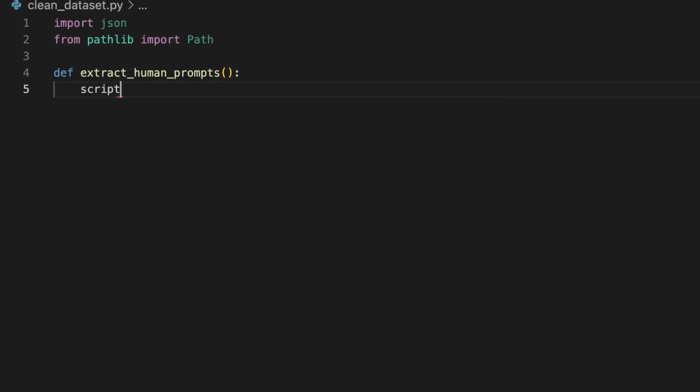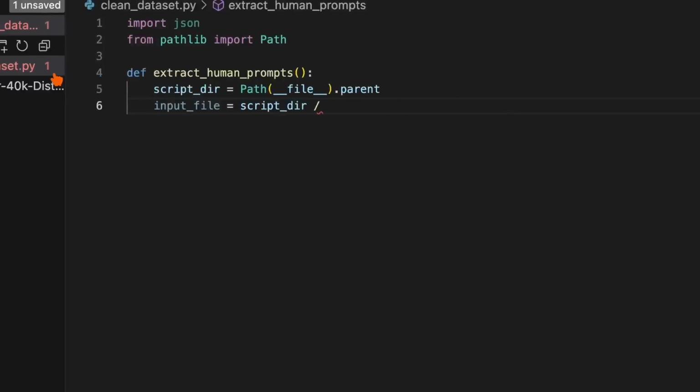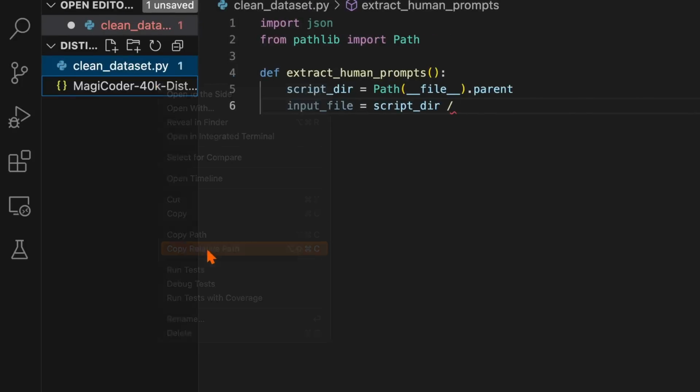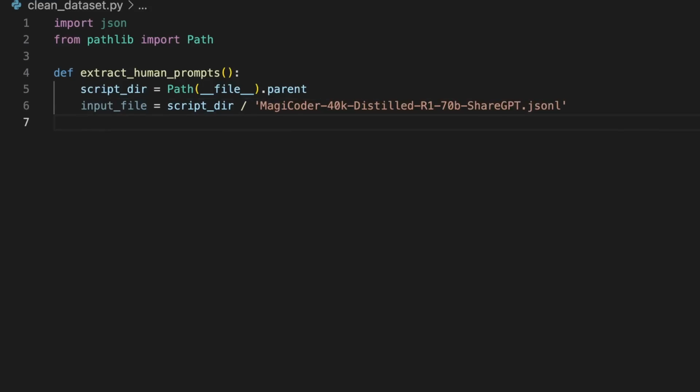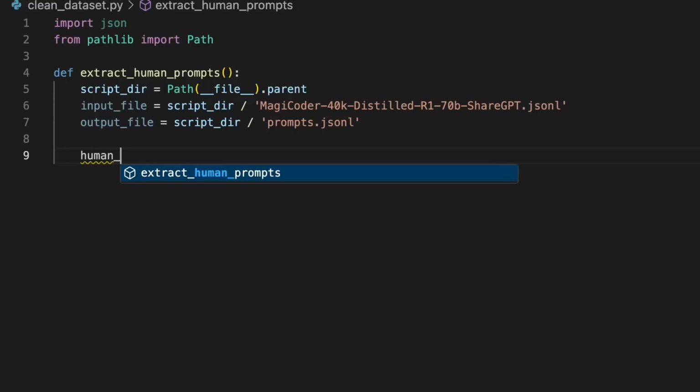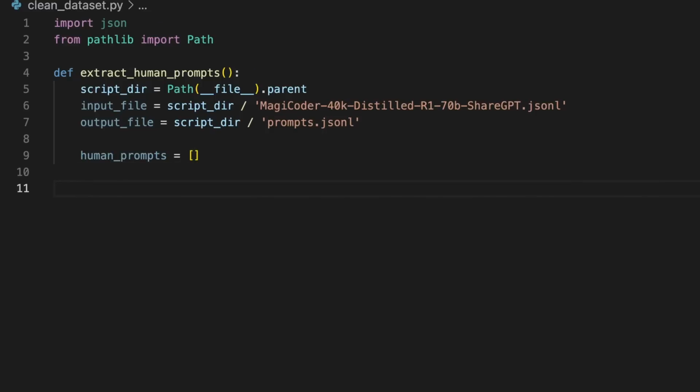We'll set a variable as script_dir that will find the file path to the folder which this program is being run from. In another variable named input_file, we can set it as script_dir / the full name of the Magicoder JSONL dataset. Then in output_file, we can set it to be in the script dir named prompts.jsonl. Create an empty list variable named human_prompts that will be used to temporarily store the extracted prompts.